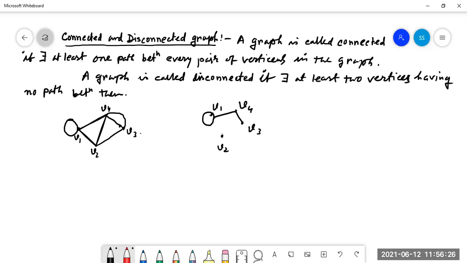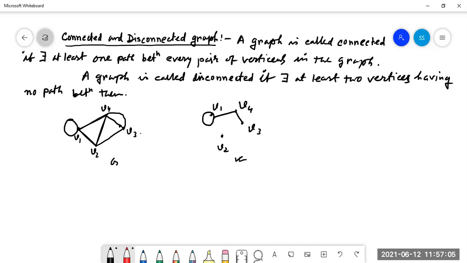So from V1, we cannot go to V2. From V4, V3, anywhere we cannot go to V2. Actually, V2 is the isolated vertex. So this is the disconnected graph. And from here, if you have to go from V1 to V2, there is a path. V1 to V3, then via V2 we can go, or via V4 we can go. Otherwise via V2, V4, then we can go. So at least one path. There are 3 or 4 paths from V1 to V3. So V1 to V4, there is 1, 2, 3. There are so many paths. So this graph is connected.